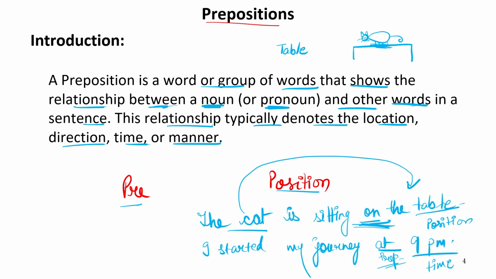And prepositions can be categorized into various sections, whether they denote the location, the direction, the time, manner, or something else that we are going to discuss in this chapter. I hope you understood all of this. Now let us move to the next part.